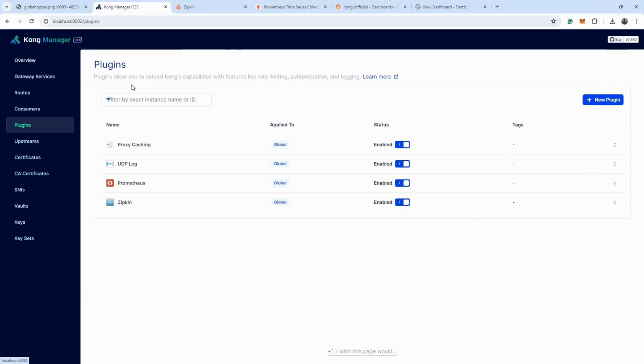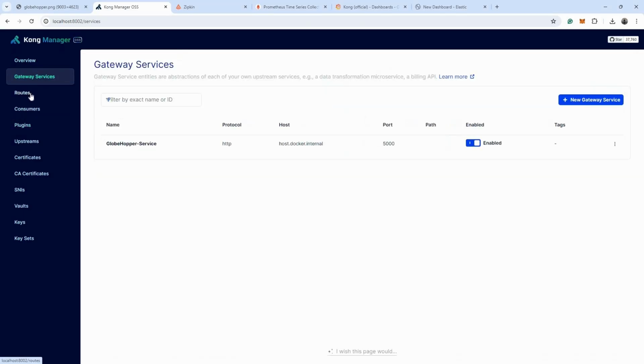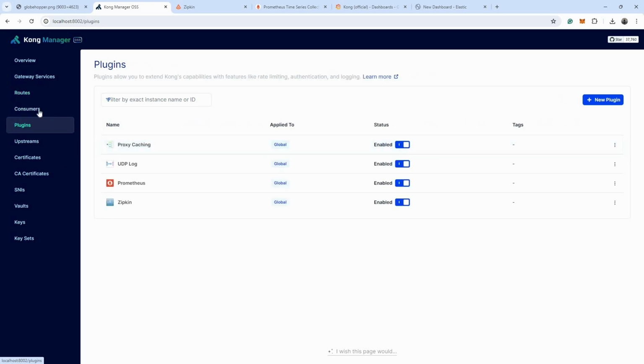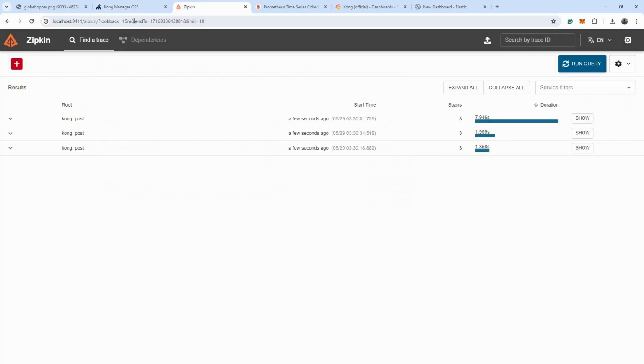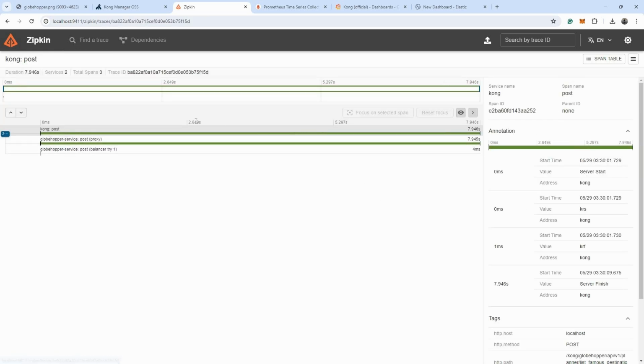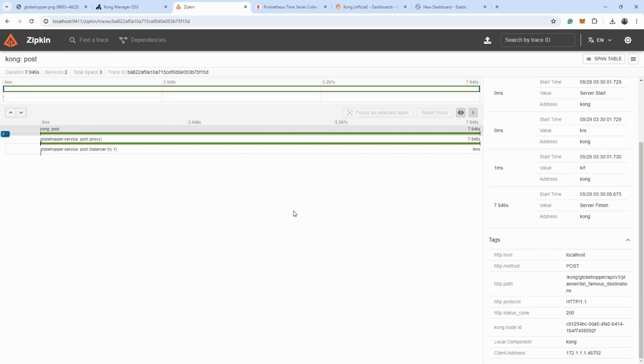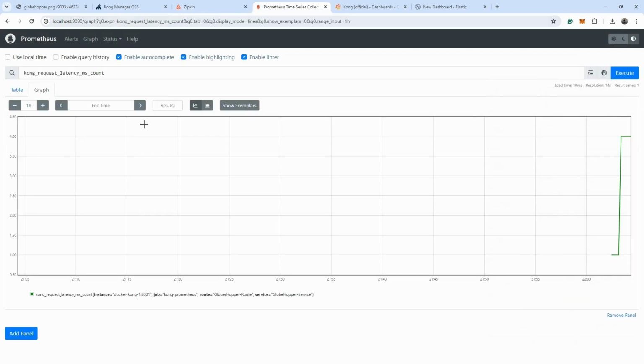This is our Kong API gateway. Here we have added our services, routes and various plugins along with the consumers. Here we have added distributed tracing called Zipkin. If I open one of them, here I'm going to get all the information on how this API is performing, what is its speed, and all the other data.